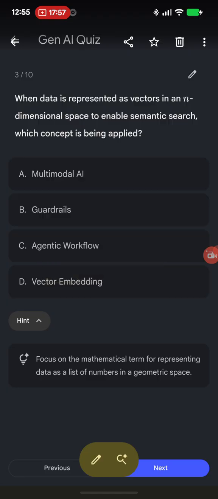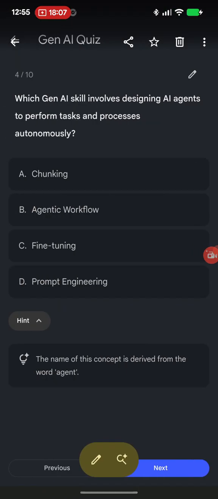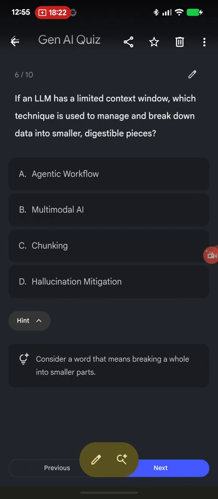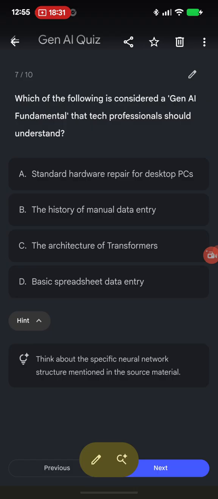When data is represented as vectors in an n-dimensional space to enable semantic search, which concept is being applied? Which Gen AI skill involves designing AI agents to perform tasks and processes autonomously? What is the primary role of guardrails in the development of Gen AI applications? If an LLM has a limited context window, which technique is used to manage and break down data into smaller digestible pieces?